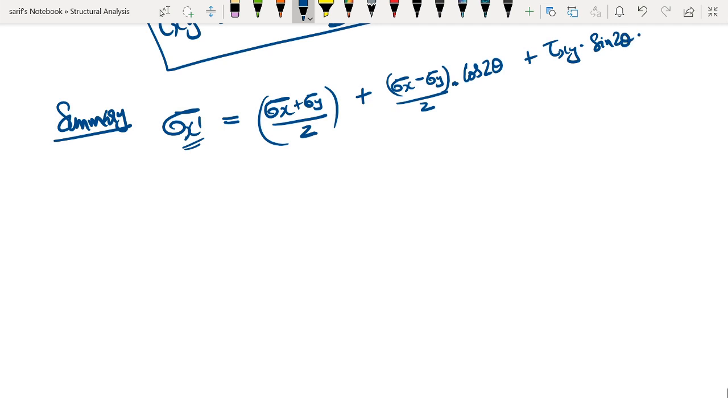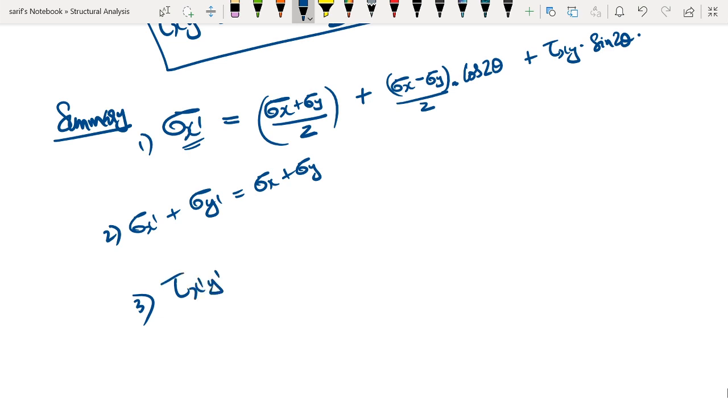Now, once you know sigma x dash, sigma y dash can be found out from this relation, that is sigma x dash plus sigma y dash is equal to sigma x plus sigma y. So this is the first formula and this is the second formula. Third formula is for tau x dash y dash. How do we find this? We only require this much portion of the equation.